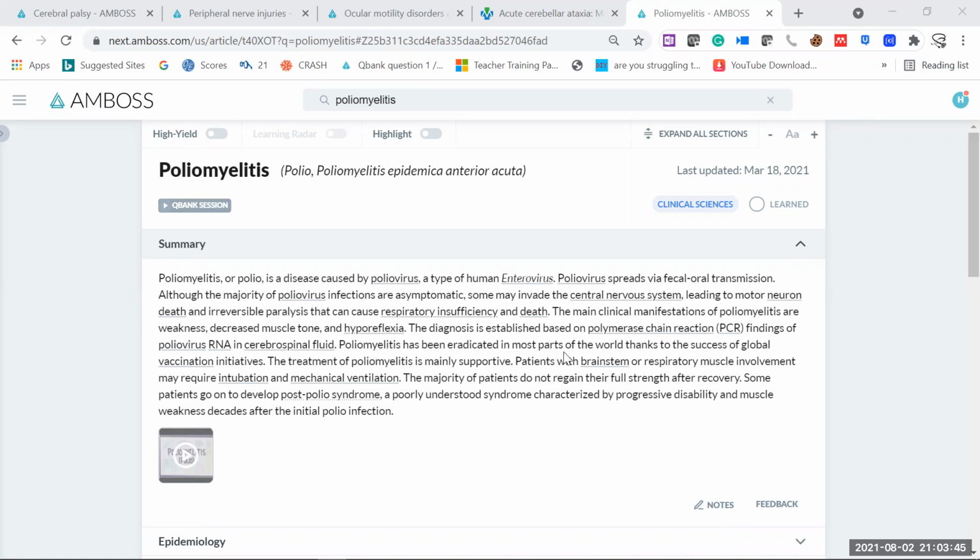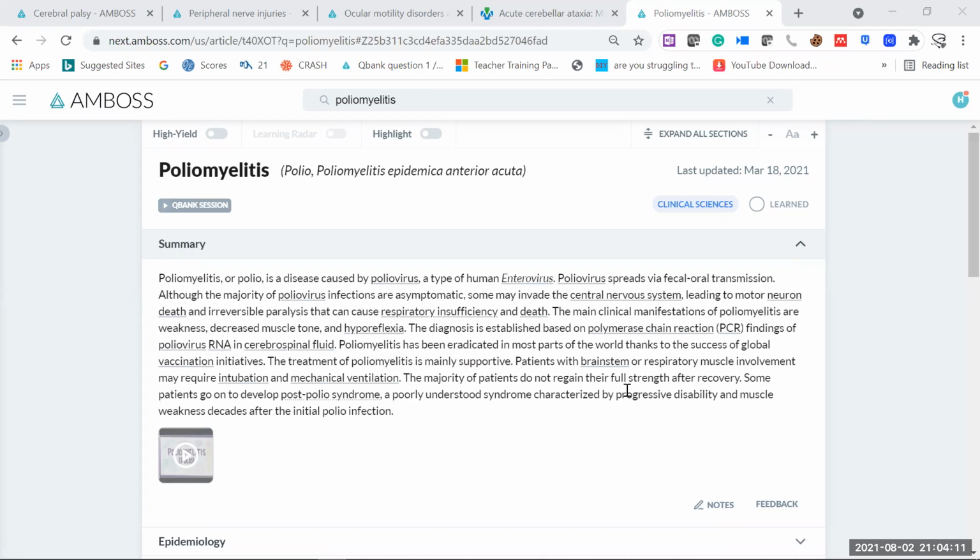Poliomyelitis has been eradicated in almost all of the countries. But mostly in Pakistan and Afghanistan, we can still see cases of poliomyelitis. But overall, worldwide, it's now no more. The treatment of poliomyelitis is mainly supportive. Patients with brainstem or respiratory muscle involvement may require intubation and mechanical ventilation. Of course, whenever there is too much respiratory involvement that is lethal to life, we can go for mechanical ventilation.